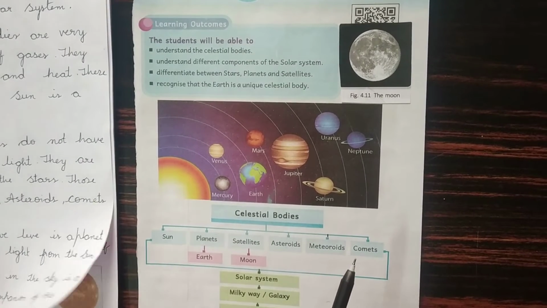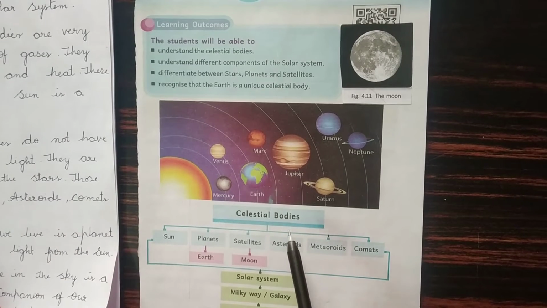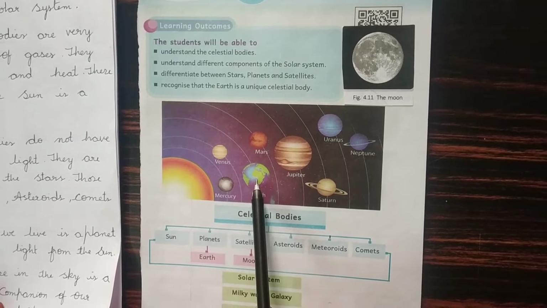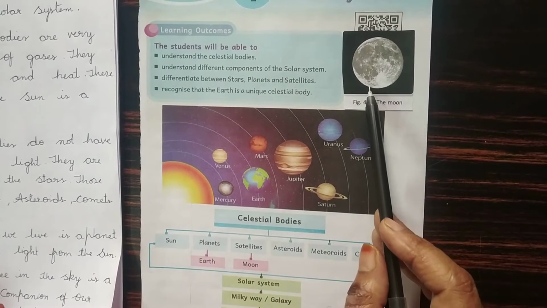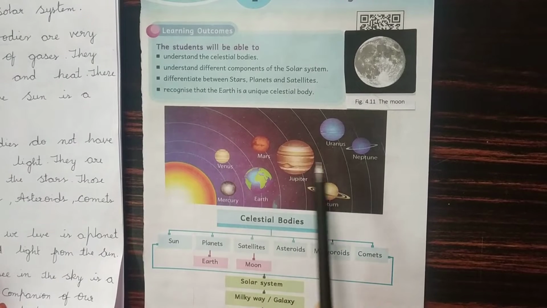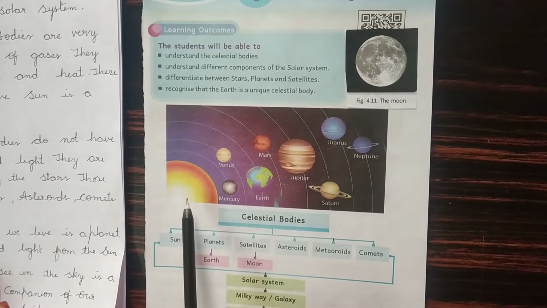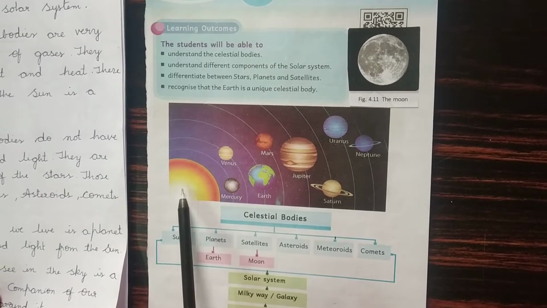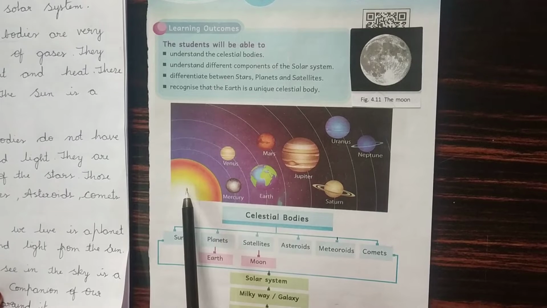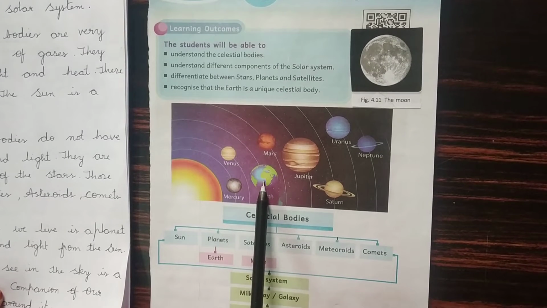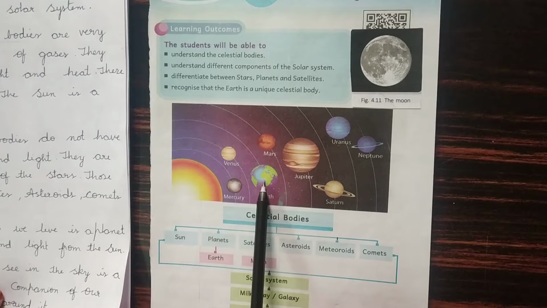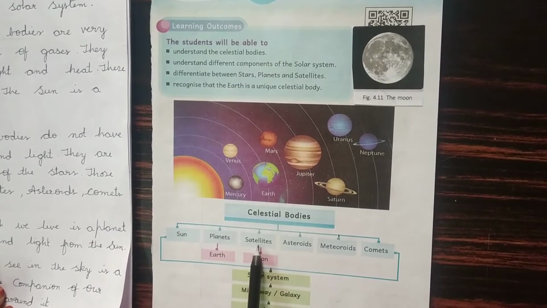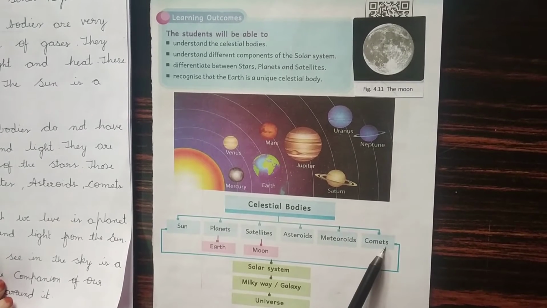And once again, celestial bodies are any natural bodies outside the Earth's atmosphere. Easy examples are Moon, Sun, and the other planets of the solar system. Some celestial bodies are very big and made up of gases. They have their own light and heat. These are called stars. The sun is a star. Some celestial bodies do not have their own heat and light. They are lit by the light of the stars. Those are planets, satellites, asteroids, meteoroids, comets, etc.